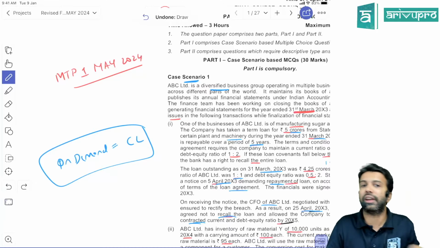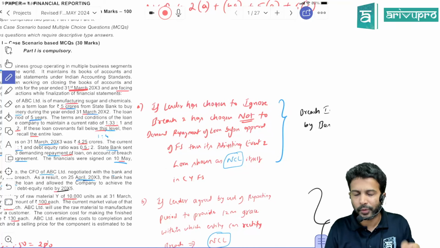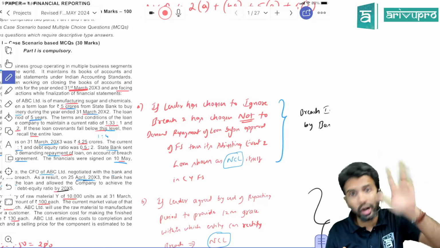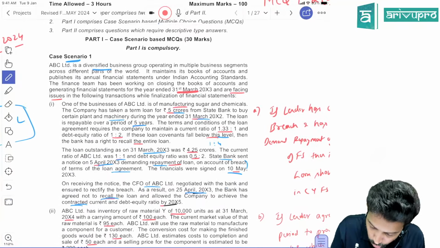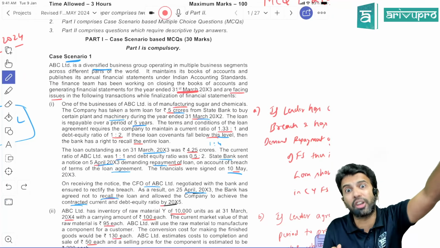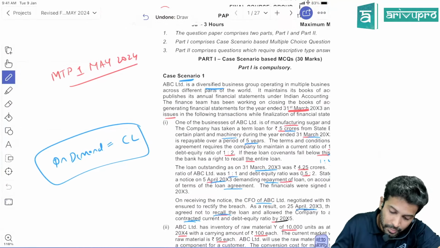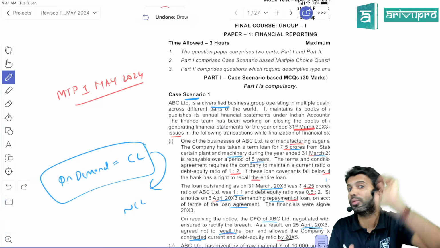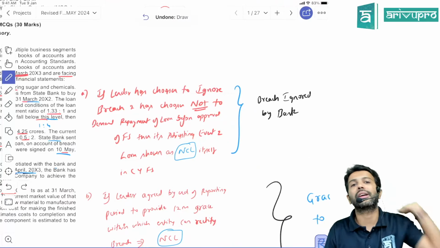But what the Ind AS 1 provision says, or Ind AS 10, this is also an adjusting event. If the lender, meaning the bank, has chosen to ignore the breach and not demand the repayment before the approval of the financial statements, here approved by 10th May, before 10th May, if the lender says I will not demand the repayment, I will ignore your breach, then we treat that as an adjusting event. So from current liability, you change the classification back to non-current liability. This scenario we had done in class. So in the current year, you will show this loan as a non-current liability only.